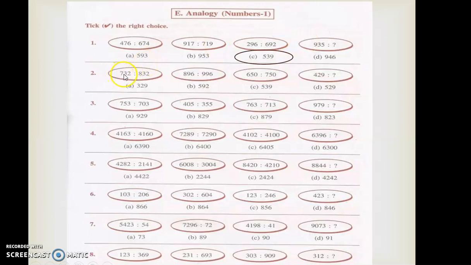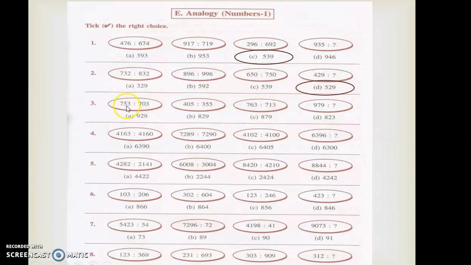Likewise, here if you are checking 732, 832, the difference between these two is 100. If I am adding 100 with 732, I will get 832, right? Likewise, 896 plus 100, 996. Likewise, if I am writing the answer for 429, it will be 529. Is it clear?